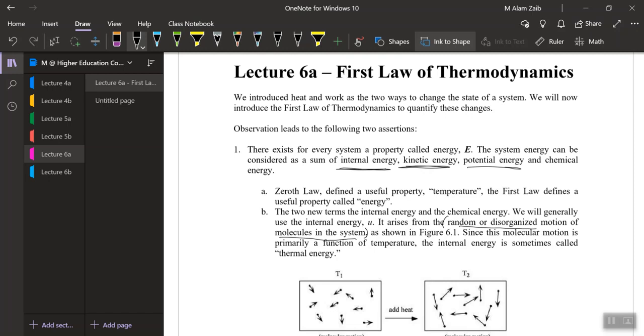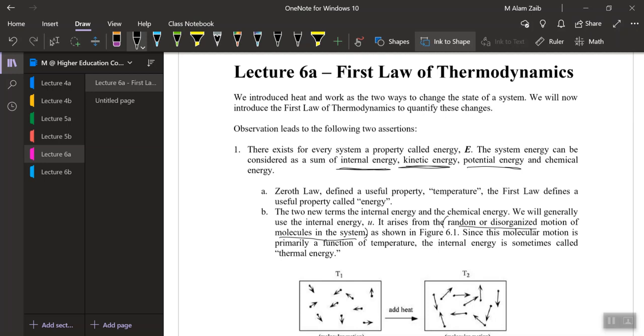In previous classes, you might have said that internal energy is the sum of kinetic energy and potential energy. In classical thermodynamics, that definition might not be good enough, or might not be correct. Internal energy equal to the sum of kinetic energy and potential energy is in terms of microscopic thermodynamics. If we define the internal energy microscopically, then that is the sum of kinetic and potential energy.